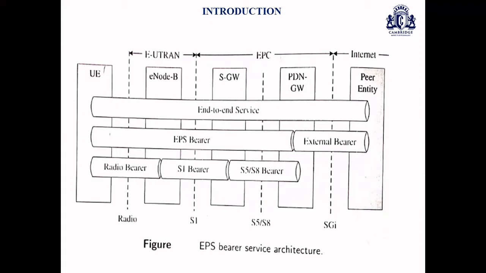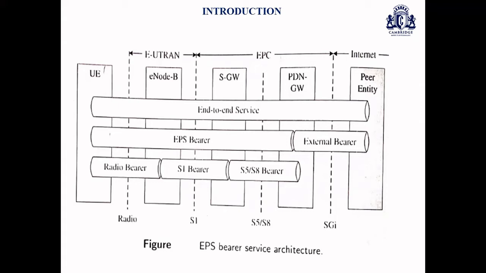Each bearer is associated with a particular quality class identifier, which indicates the priority, the packet delay budget, and the acceptable packet error loss that can be obtained. This particular structure, what you're seeing, shows the quality class identifier.